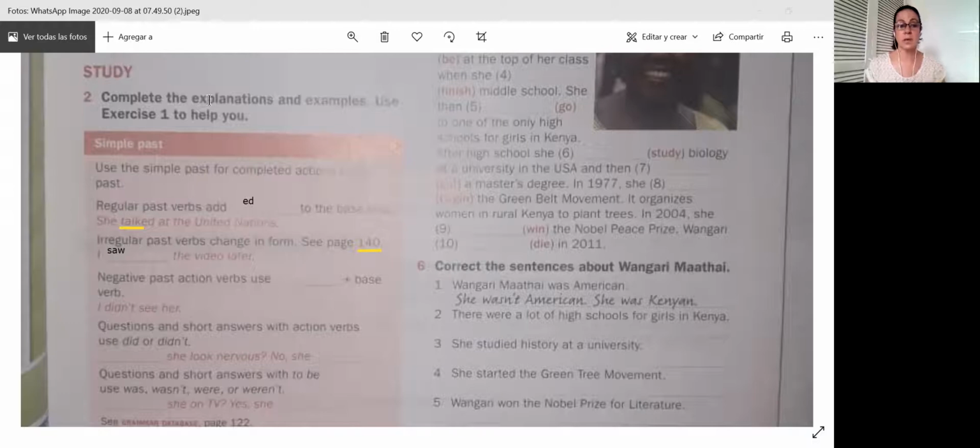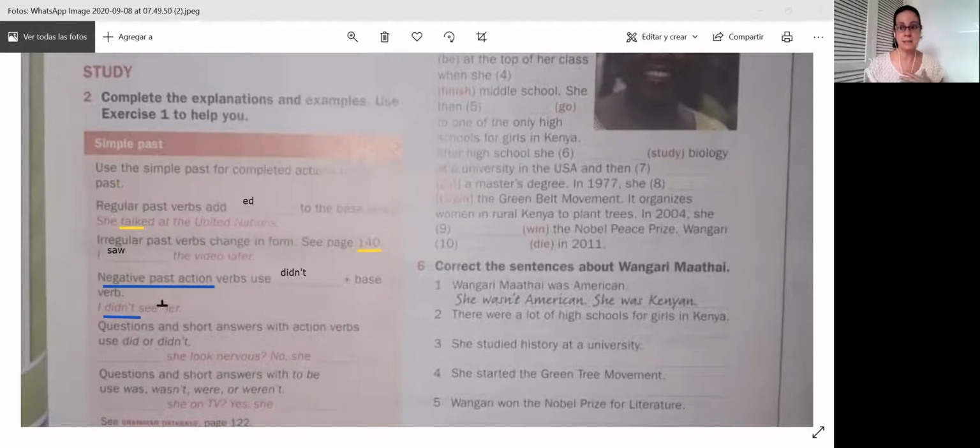Okay, so here we're going to write, we use didn't and the base verb. This is the negative form, okay? For a negative past action, we use didn't, and then the base verb. So here we have it, didn't, and then the base verb, see, didn't see.